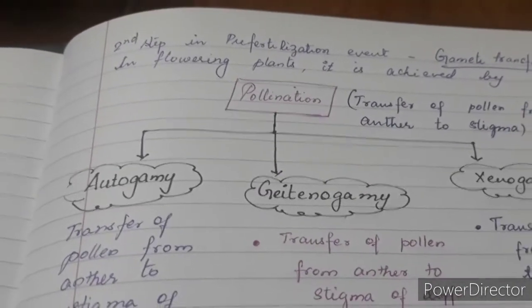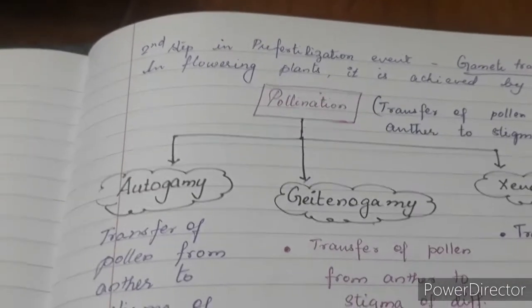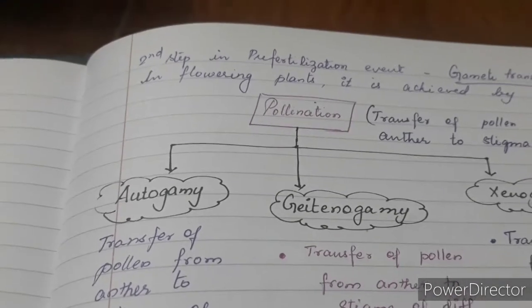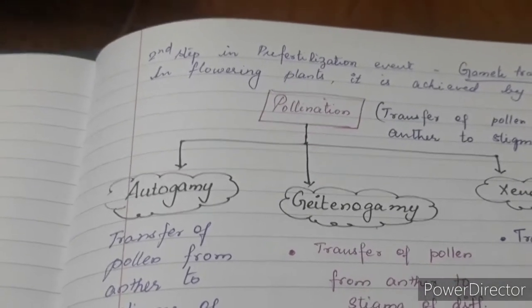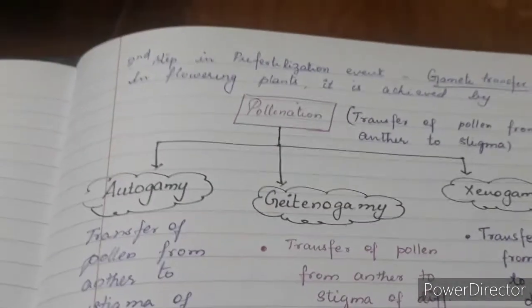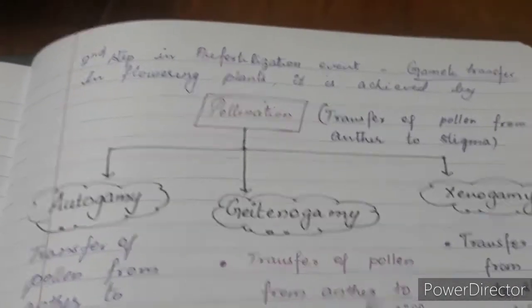Once they are made, they are in different places. Pollen grains are inside the anther, and the embryo sac is inside the ovule. Hence both have to meet each other for fusion to happen. For that, gamete transfer is required.